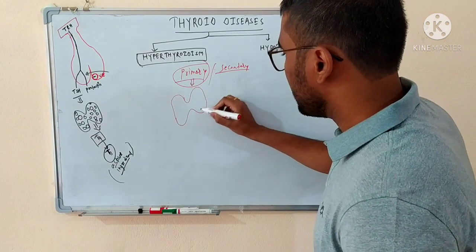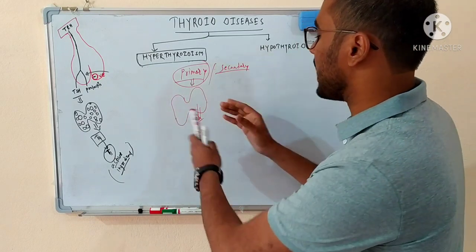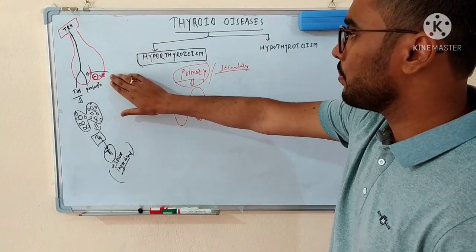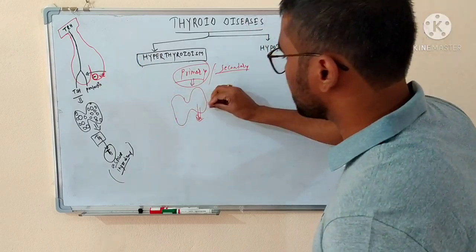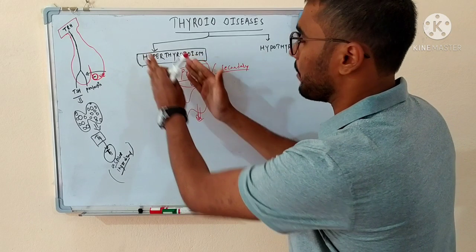In Graves' disease, the thyroid gland is basically producing a large amount of hormones, and the pituitary is not actually doing anything. The pituitary has no problem now. The pituitary is all right. The problem is lying in the thyroid gland. So we can say that Graves' disease is actually primary hyperthyroidism.